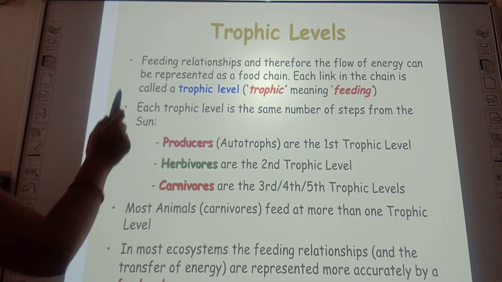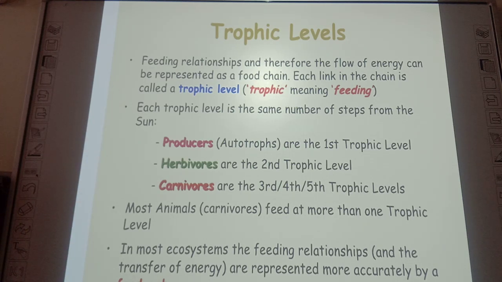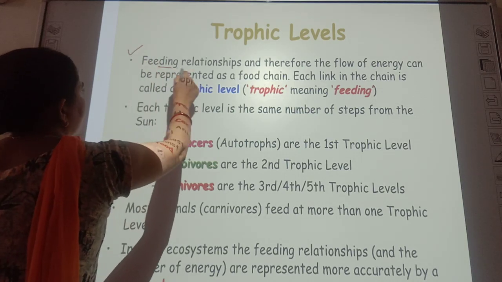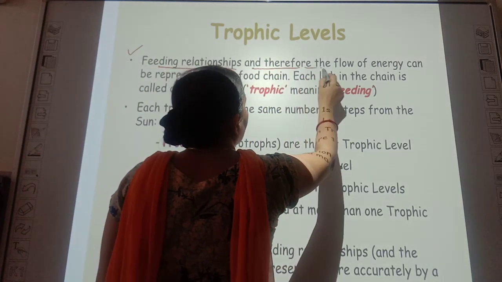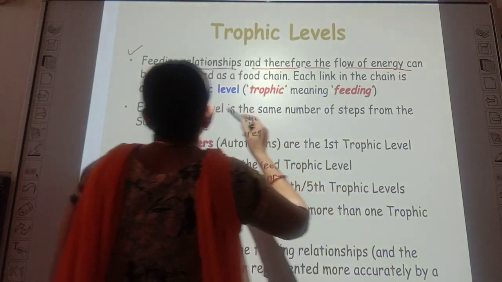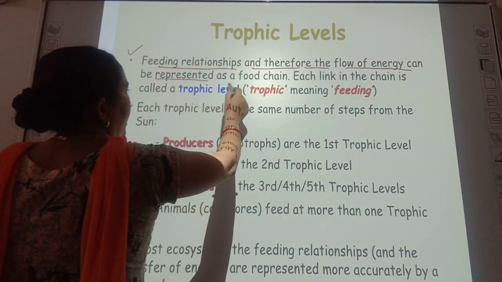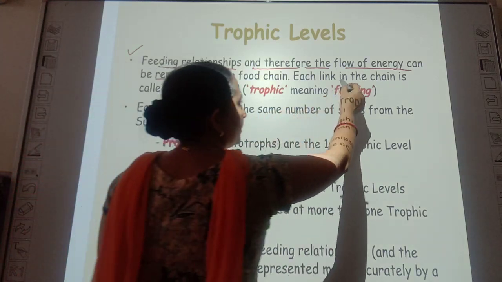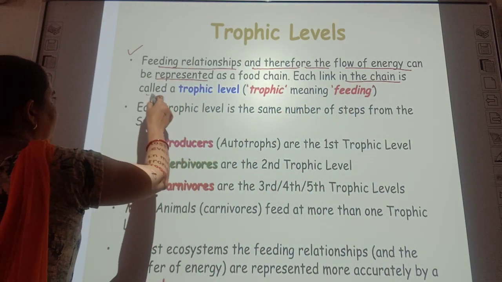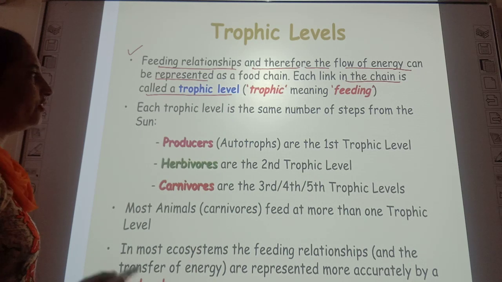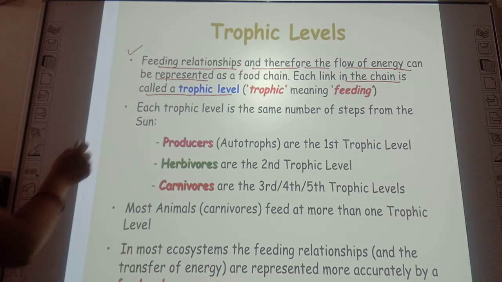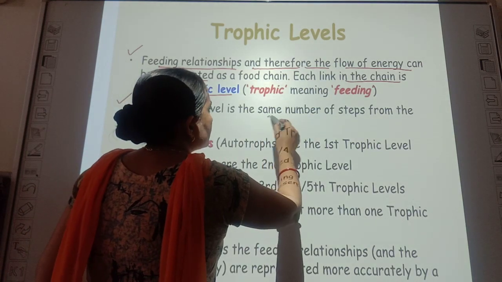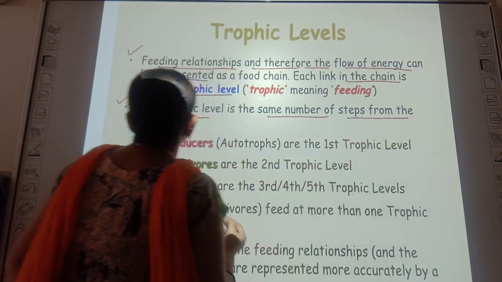Here many trophic levels are found when feeding relationships, and therefore the flow of energy, can be represented as a food chain. Each link in a chain is a trophic level, and trophic means feeding. Each trophic level is the same number of steps from the sun.